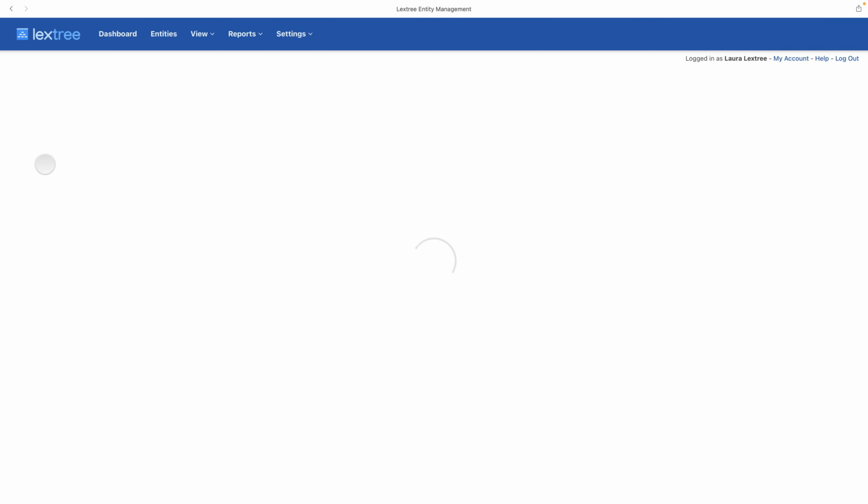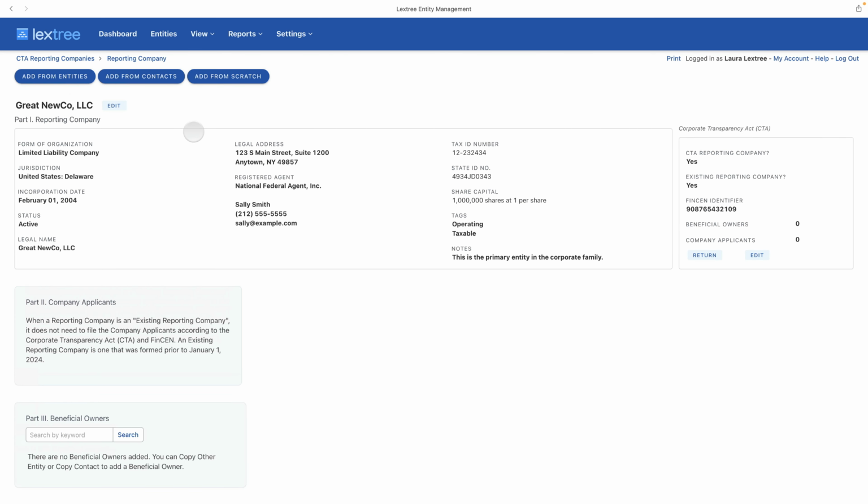So we select Great Newco LLC, and Lextree will display the summary information from the entity's details page, which you will need for the BOI report. And you'll see that we have Part 2 on company applicants and Part 3 on beneficial owners. Both of these are empty right now because we haven't added any information there.